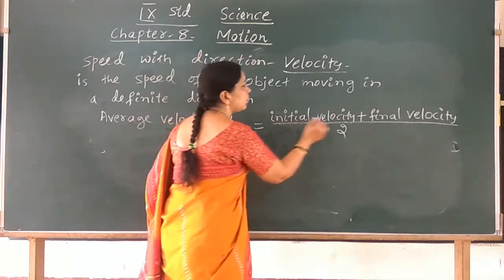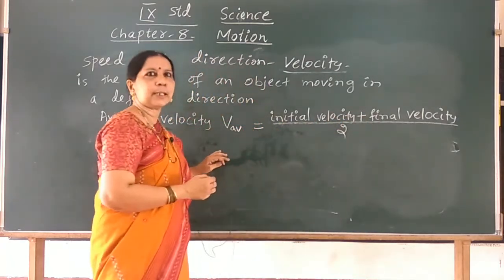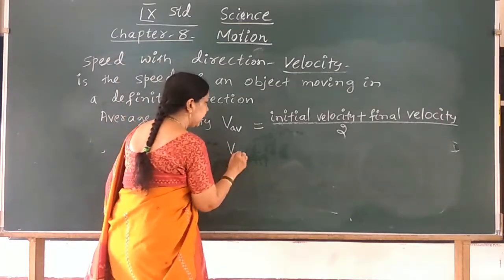What are the symbols used for initial and final velocity?